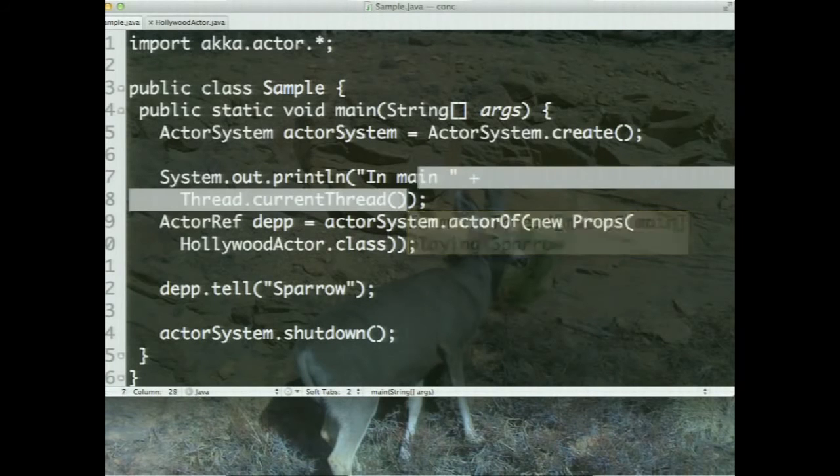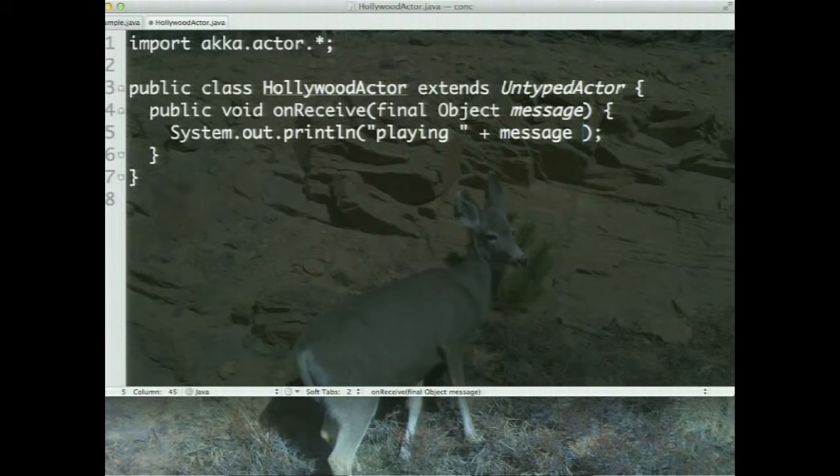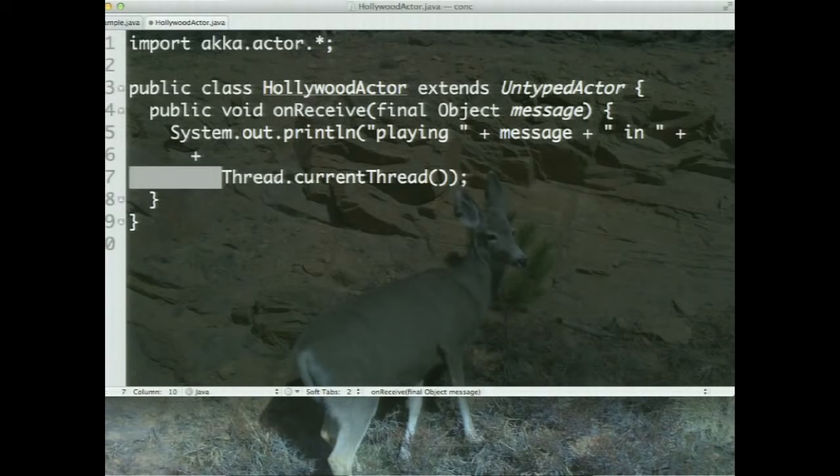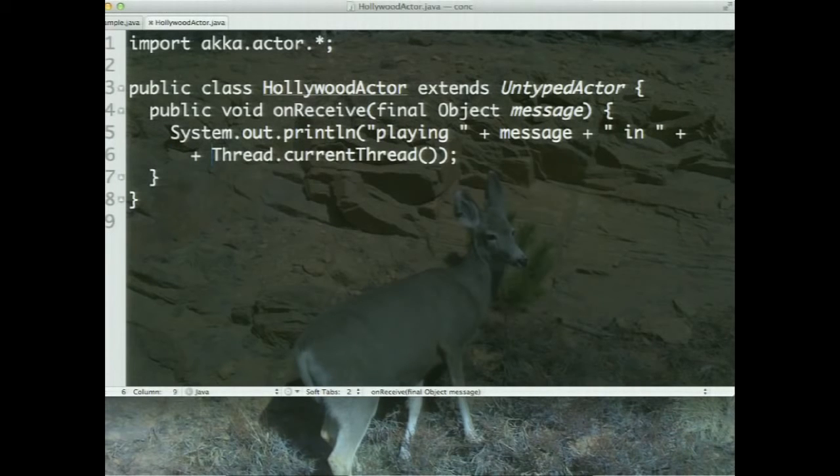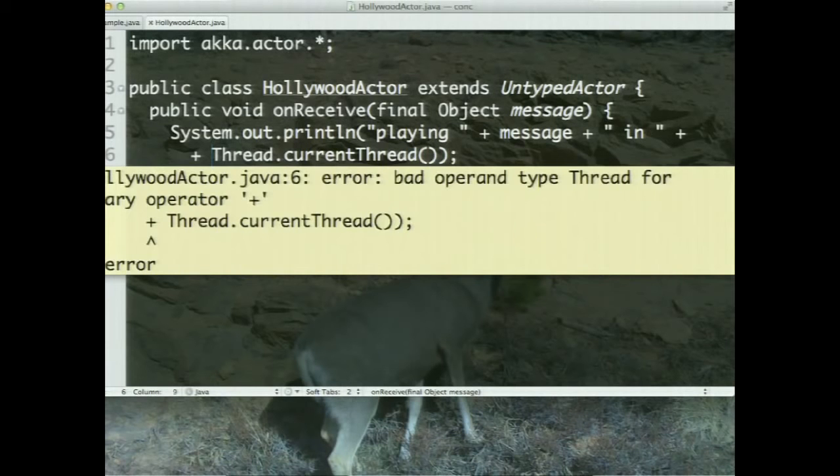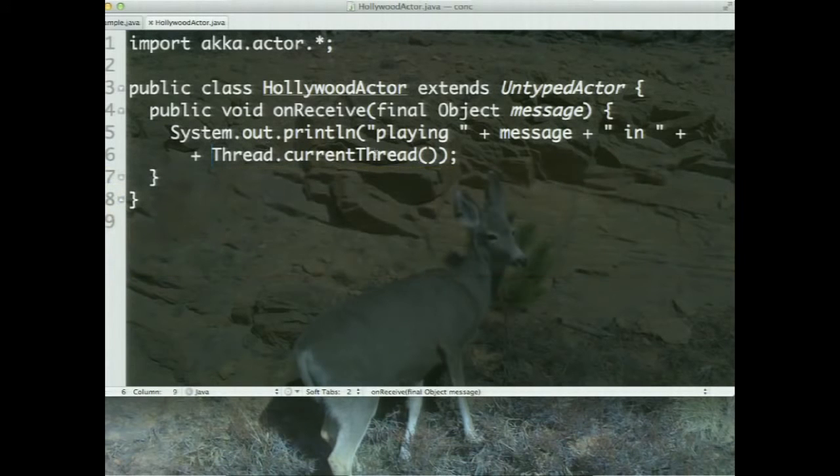But I'm also going to go back to this code, the actor itself, and then say plus, and after the message itself, I will say in, and let's go ahead and display the thread information for us to see in the actor itself. This time, notice that in this particular case, I'm going to specify the thread he is running in. So let's fix this first of all. So this is going to be Thread.currentThread. That's what I want to fix over here.